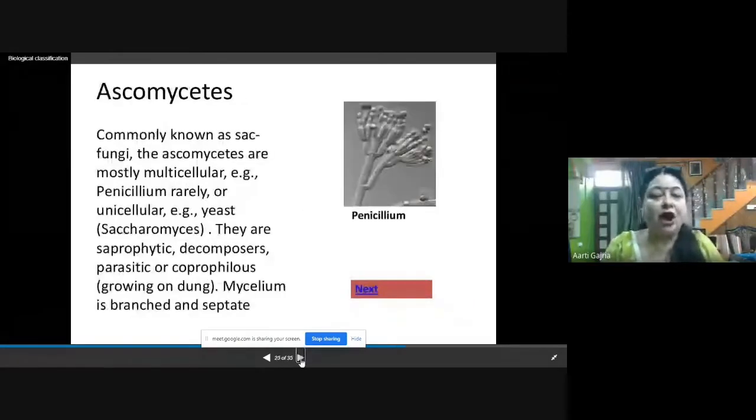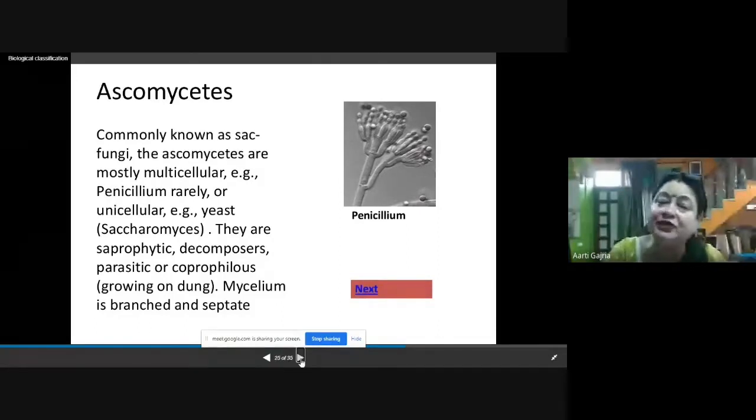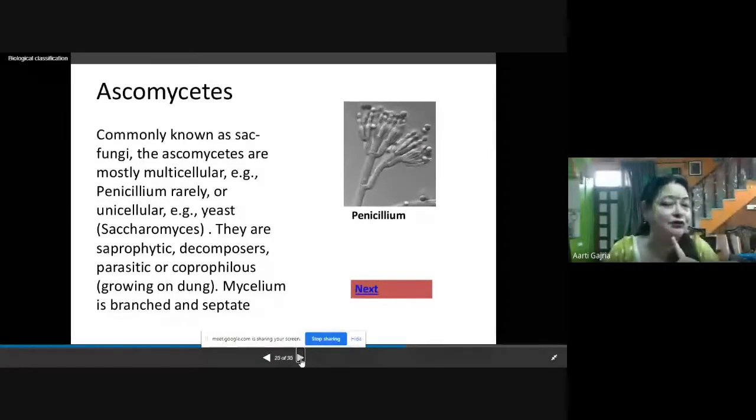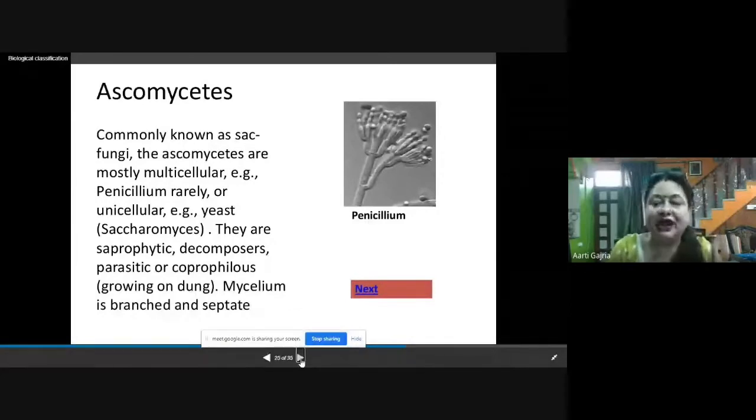Ascomycetes. Ascomycetes are also called Sac fungi, and they are mostly multicellular, though rarely they can be unicellular as well. The unicellular fungus is yeast, which is Saccharomyces. So yeast is a unicellular fungus, and Penicillium is a multicellular fungus. Penicillium, you know, the antibiotic is formed from this fungus only.